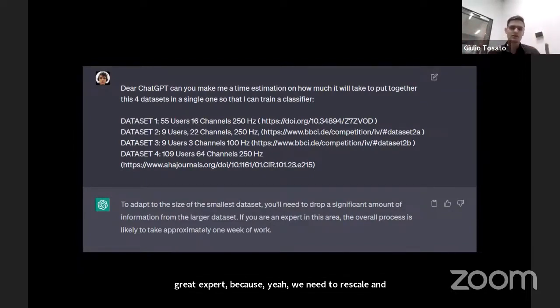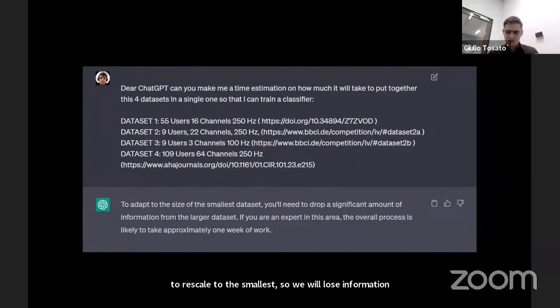But the worst thing about this answer is that we need to rescale everything to the smallest dataset. Because if we have 24 channels, 6 channels, and 3 channels, we cannot take the biggest. We need to rescale to the smallest. So we will lose information.